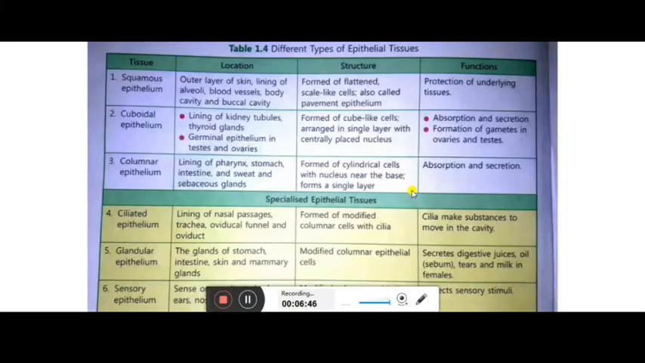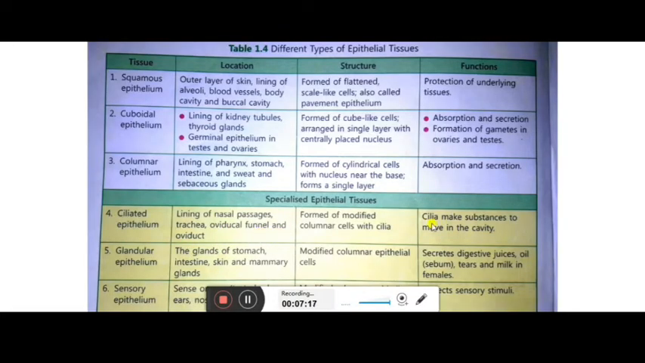Now a special kind of specialized epithelium tissues are the ciliated one. This ciliated, lining of the nasal passage. Inside your nose you can find that so many hairs are there, so there the lining of the nasal passage is there. Trachea, from where you breathe, and oviductal funnel and oviduct. That is present in the female reproductive organ.